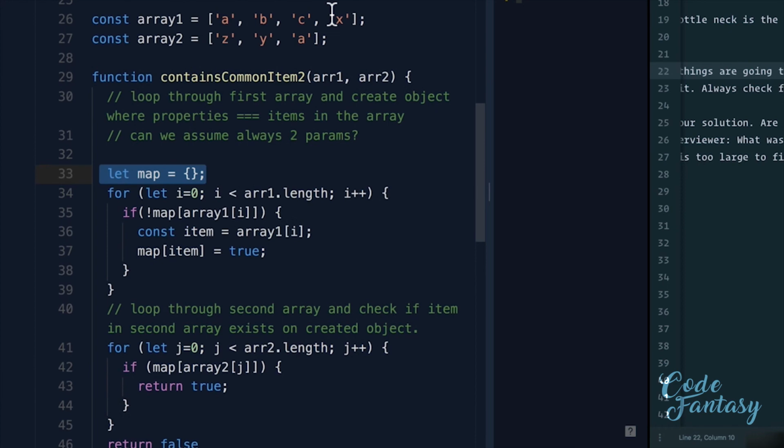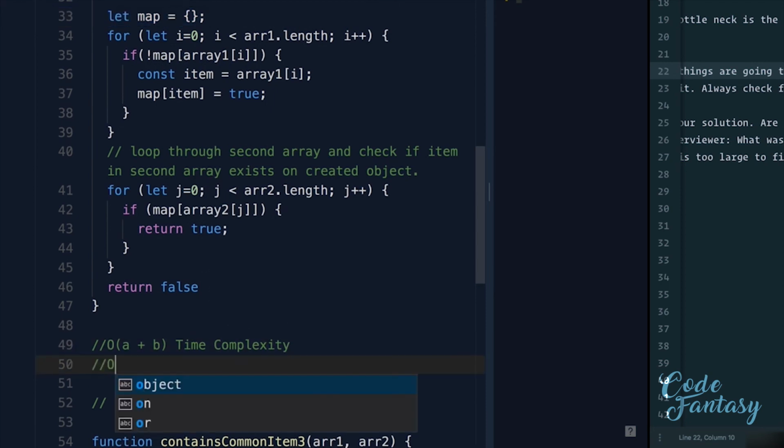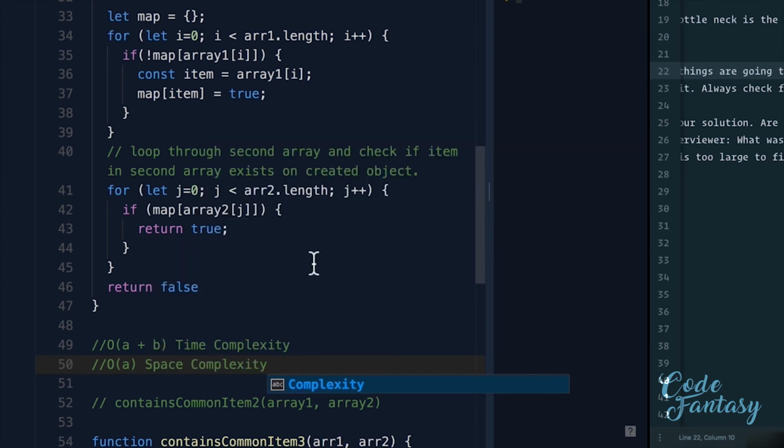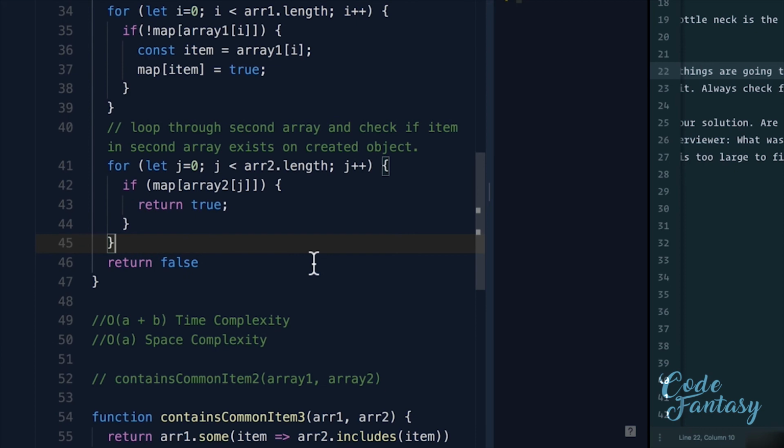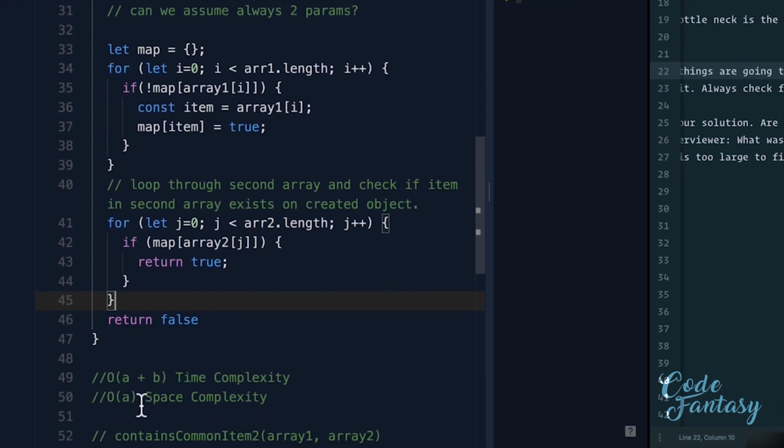But if we scroll down to this one, well, we're creating a new object here, and we're adding the first array into an object, which takes up memory. So this solution actually has space complexity of O(a), which is the first array's space complexity. So if an interviewer says there's limited memory or memory is expensive, you can just tell him or her, well, this solution, although faster in terms of time complexity, is more heavy in terms of space complexity.